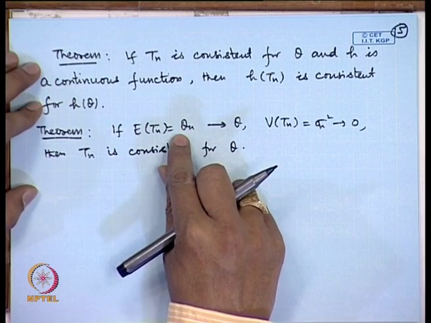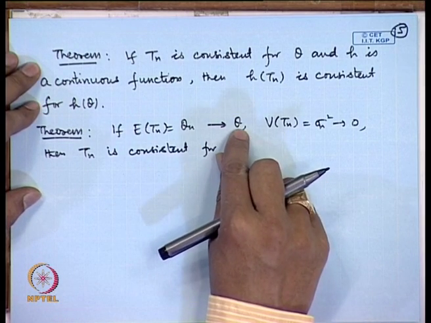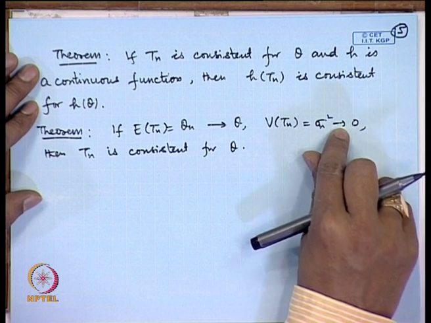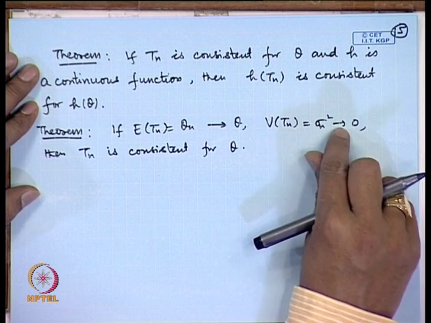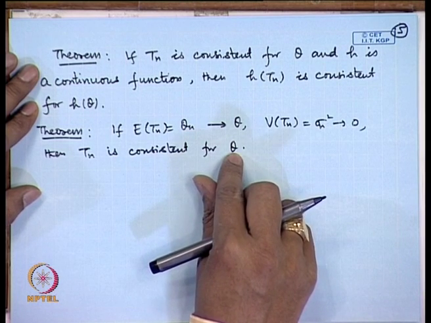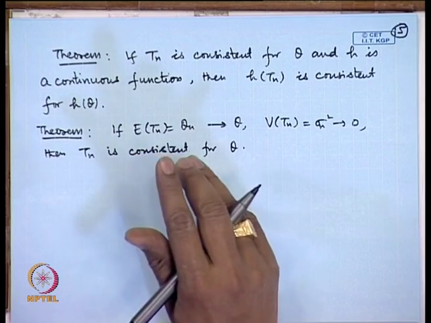That means, it need not be unbiased, but in limit it is unbiased, and if the variance of the estimator becomes negligible as the sample size increases, then T n becomes consistent for theta. So, as I was mentioning, this is slightly relaxed property and it is quite helpful in the large samples, that many estimators which may not look very reasonable from the point of view of unbiasedness etcetera, but they become all right for the consistency property.